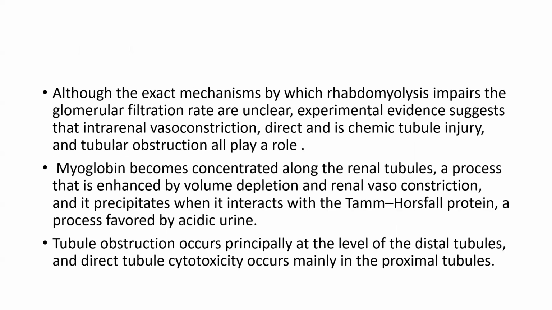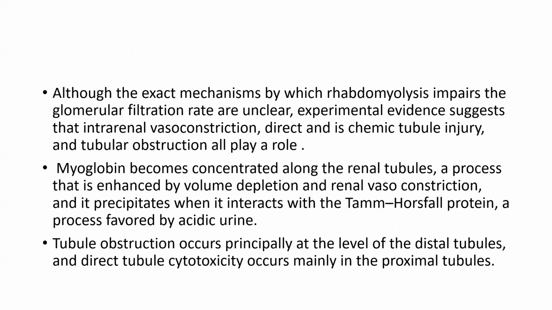Although the exact mechanism by which rhabdomyolysis impairs the glomerular filtration rate is unclear, experimental evidence suggests that intrarenal vasoconstriction, direct and ischemic tubular injury, and tubular obstruction all play a role.